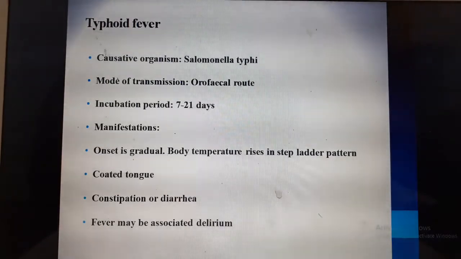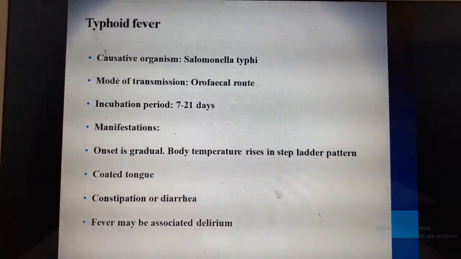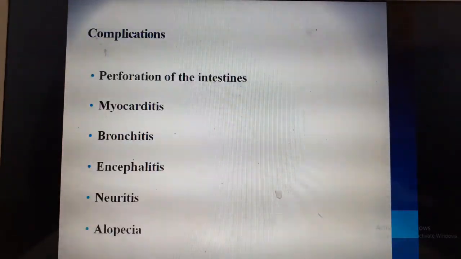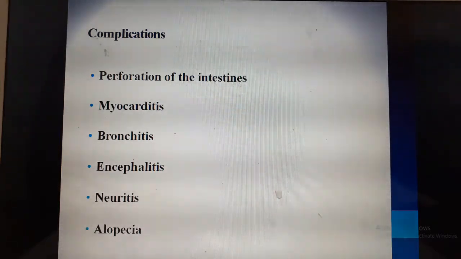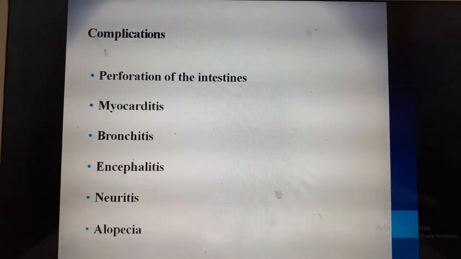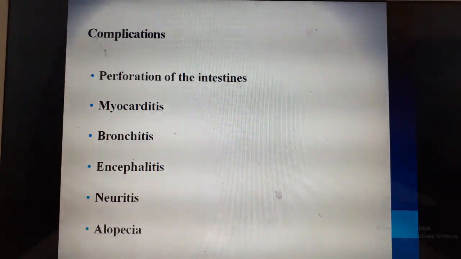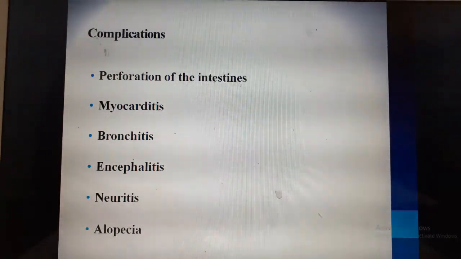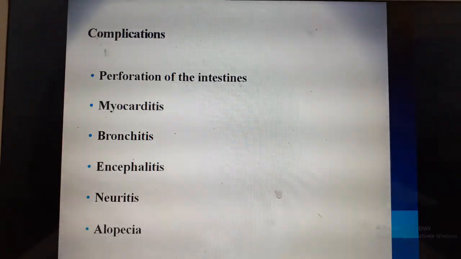So mainly the manifestations are, they can also have coated tongue. They will look very toxic with constipation, diarrhea, abdominal pain and fever. The complications are, they can have intestinal perforation. Mainly it will affect the villi and the Peyer's patches in the intestine, leading to perforation of the intestine. Peyer's patches are immunology cells which provide immune response. So these patches are also affected.